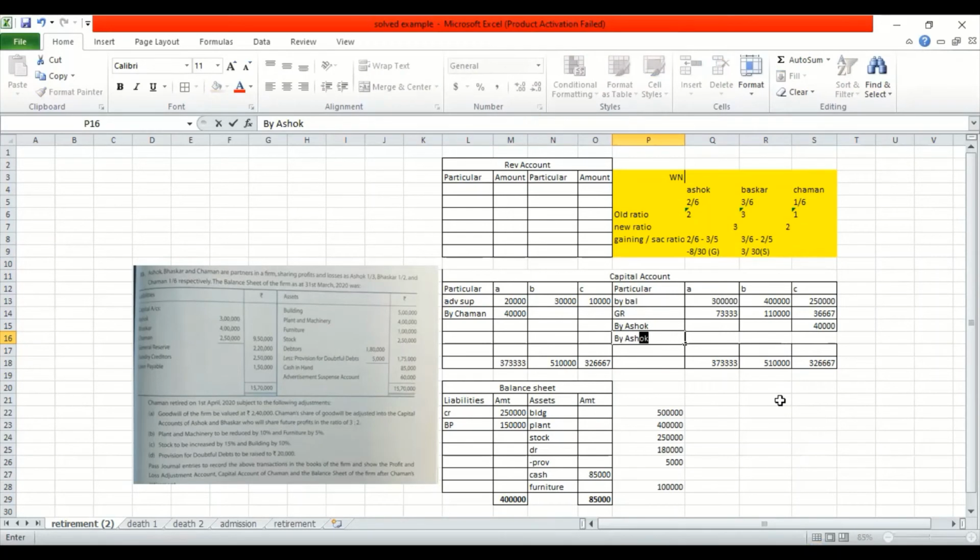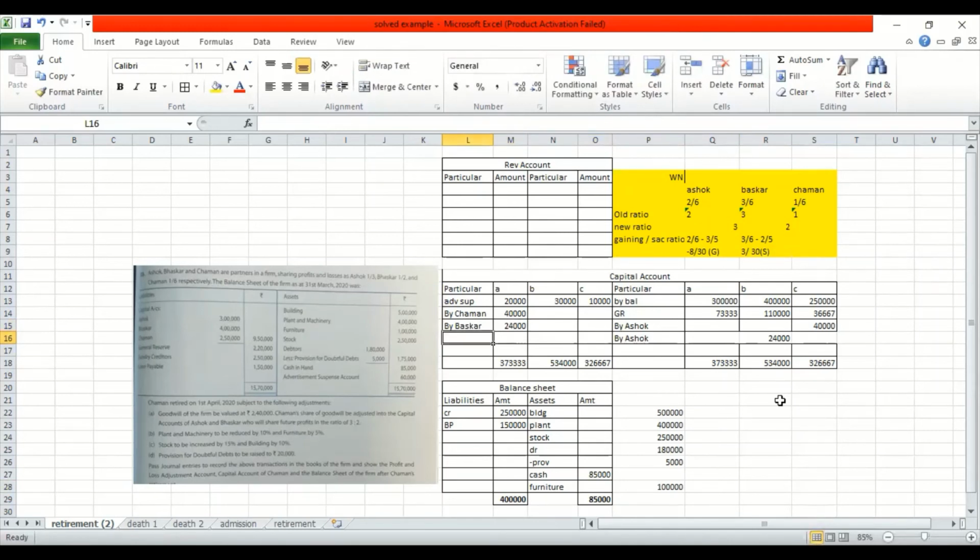So Ashok has to pay this guy also. What would be the amount? 2 lakh 40 into 3 divided by 30. Okay, so 2 lakh 40. So this would be 24,000. Again, over here by Bhaskar, you have to write 24.